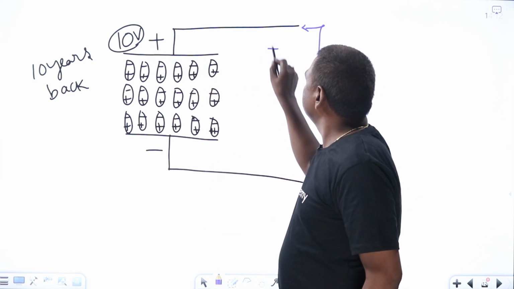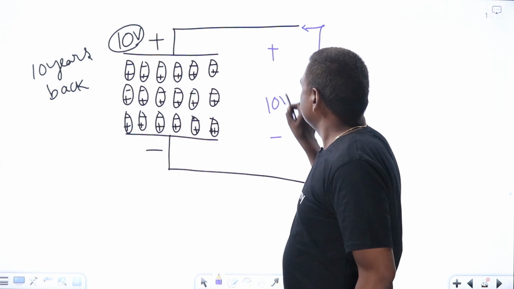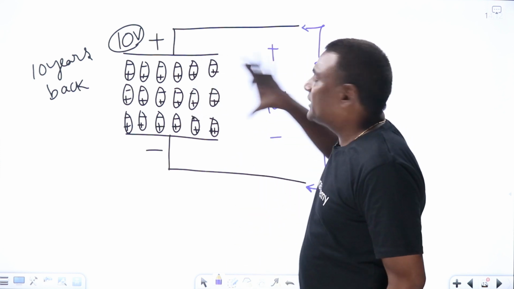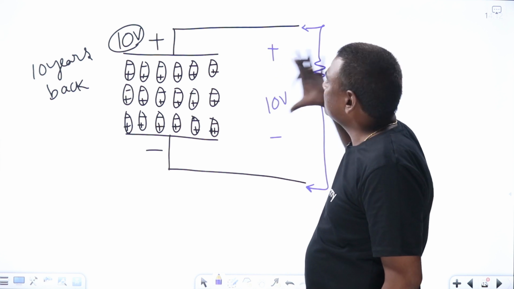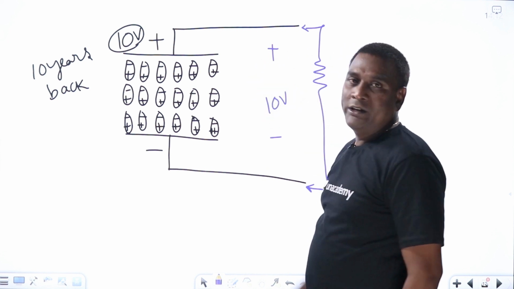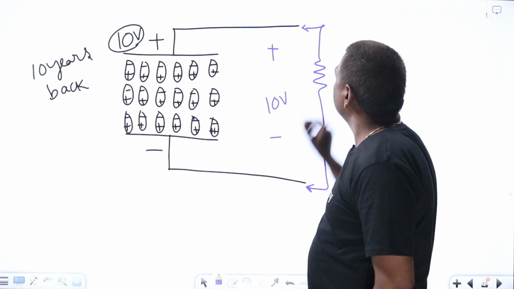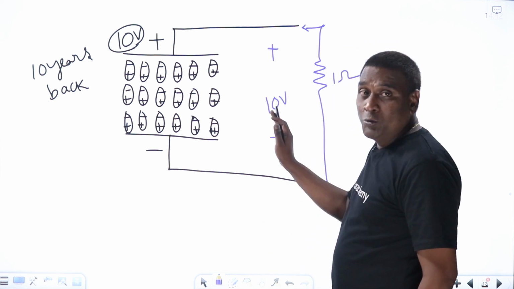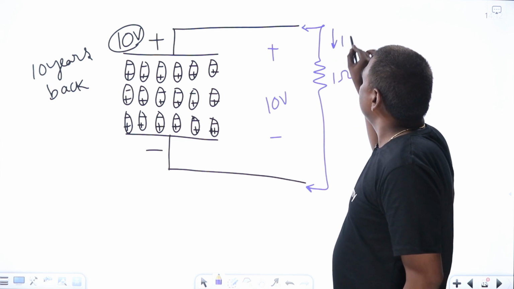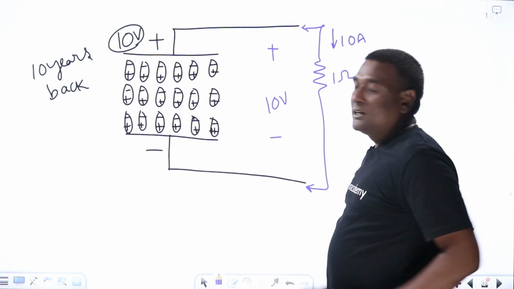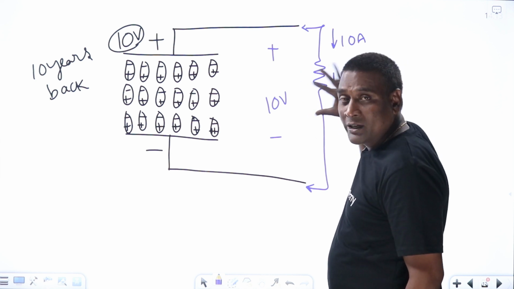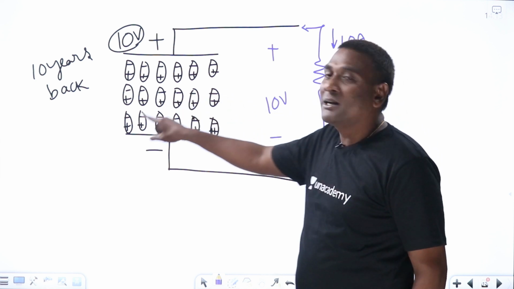Initially it is 10 volts, directly I am connecting these two terminals. Before connecting this resistance to this capacitance, voltage is going to be 10 volts. For example, if this resistance is 1 ohm, then the moment you connect this resistance, 10 amperes current will go. Now 10 amperes current is flowing through the resistance, meaning that it's going to absorb energy. That energy will be supplied by this.